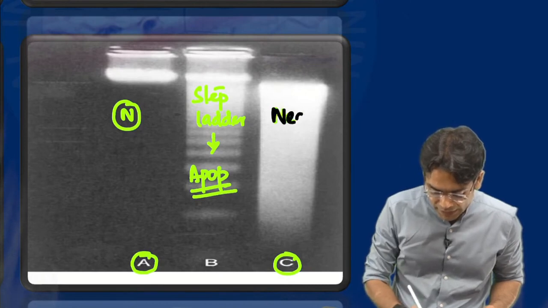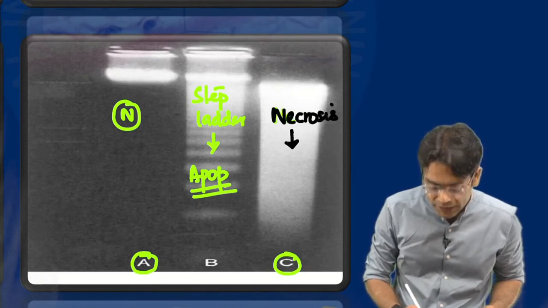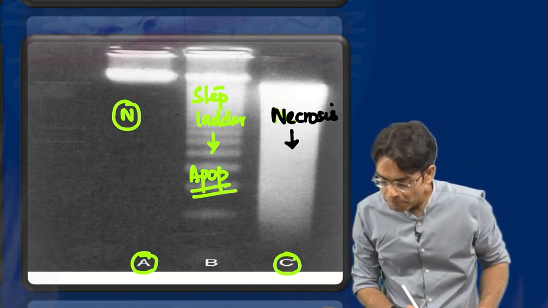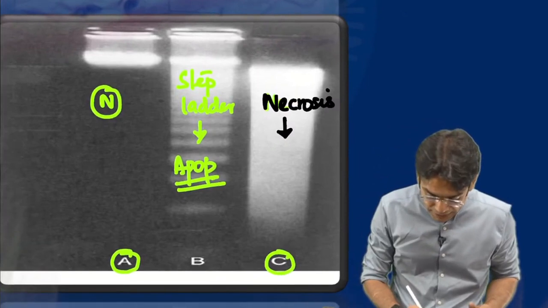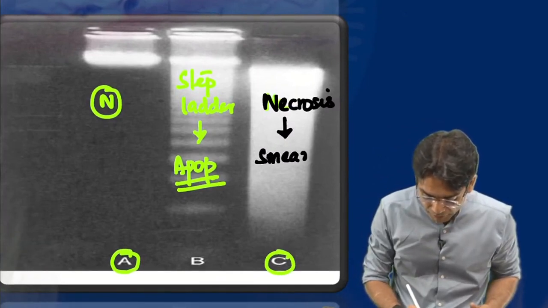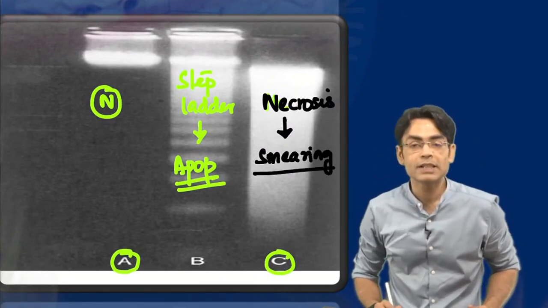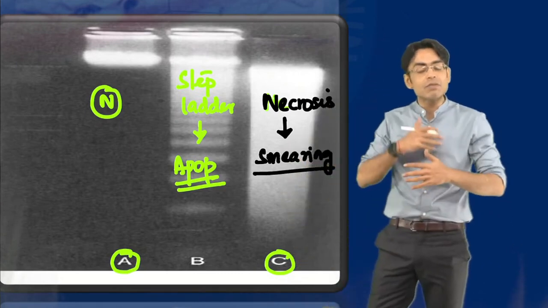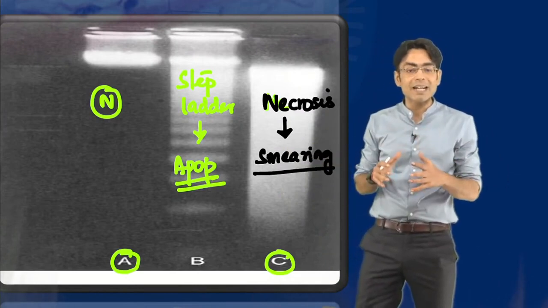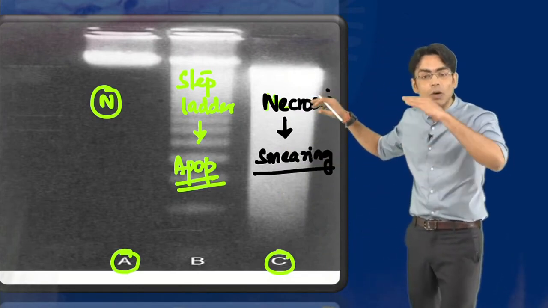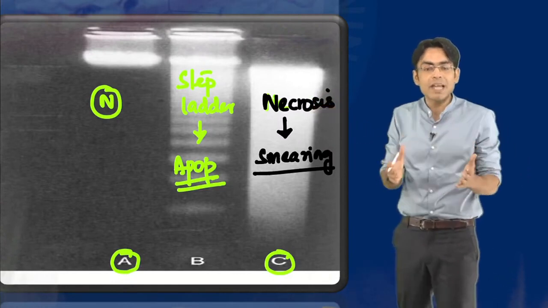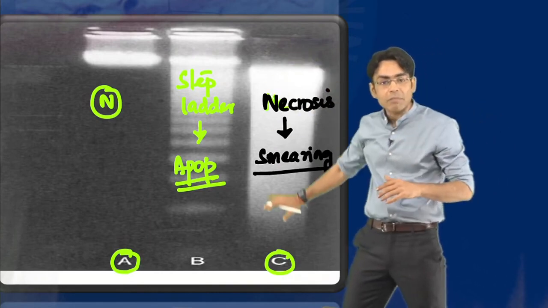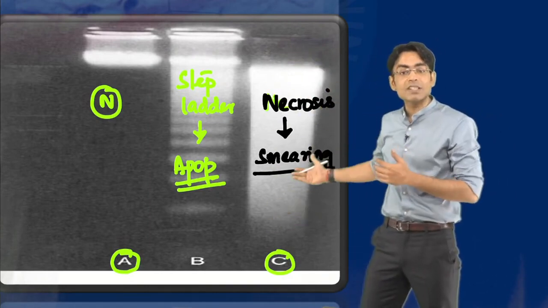So what is this, beta? This is necrosis. And what do you see in necrosis? What is this called? This is your smearing. Okay, beta. So remember this, they might give you just the electrophoresis pattern and ask you what exactly this is. So look, in necrosis the whole nucleus is gone. What is the most characteristic feature of necrosis? Karyolysis. So the whole nucleus is gone, so the whole DNA fragments will get deposited like this. So it is called smearing.